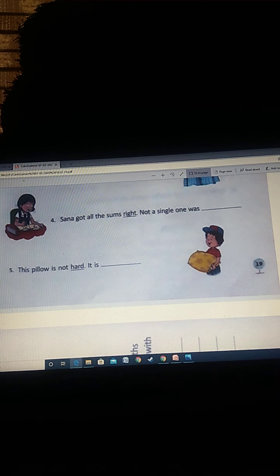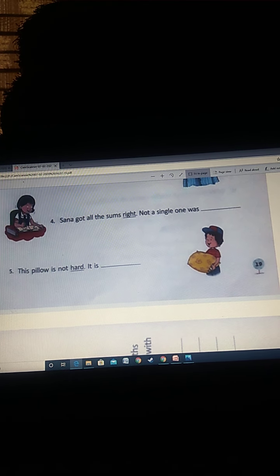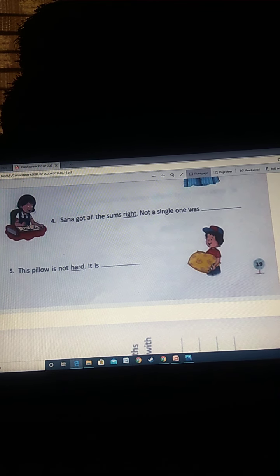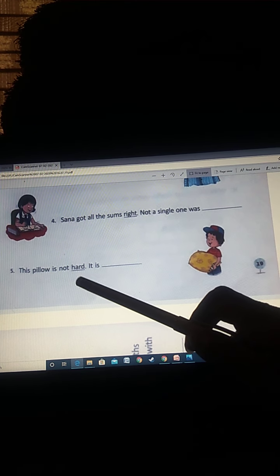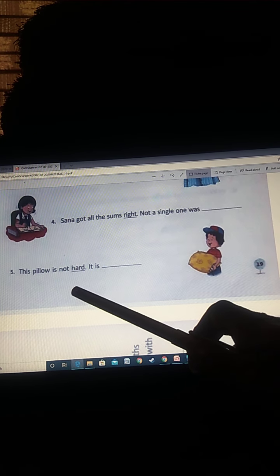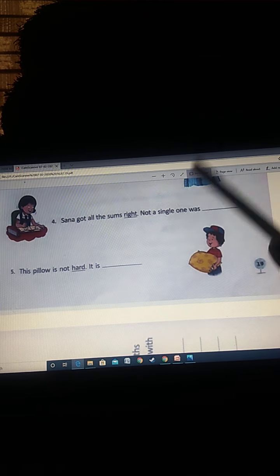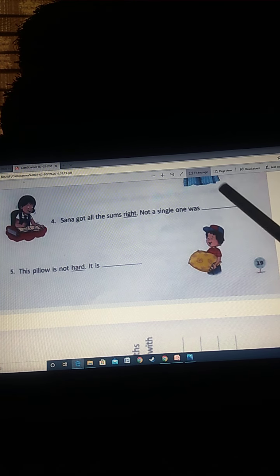Come to sentence number 4. Sana got all the sums right, not a single one was wrong. So the opposite of right is wrong. Next is, this pillow is not hard. The opposite of hard is soft. It is soft. Spelling of wrong, children, it is W-R-O-N-G, wrong.